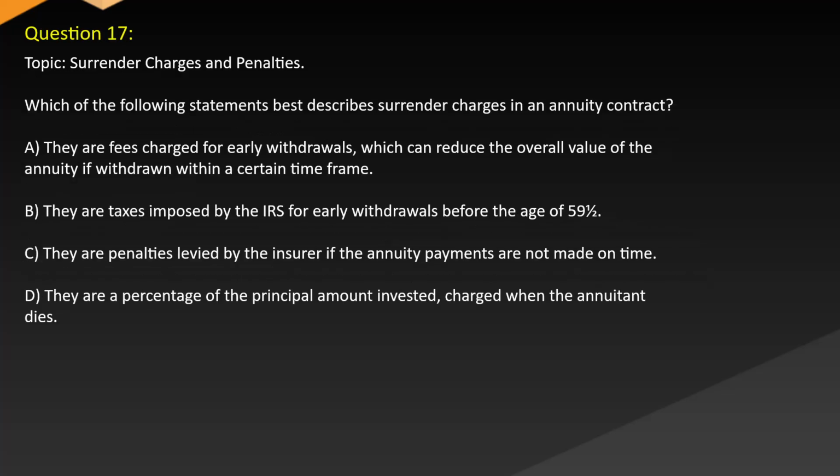Question 17. Topic: Surrender charges and penalties. Which of the following statements best describes surrender charges in an annuity contract? A. They are fees charged for early withdrawals, which can reduce the overall value of the annuity if withdrawn within a certain time frame. B. They are taxes imposed by the IRS for early withdrawals before the age of 59 and a half. C. They are penalties levied by the insurer if the annuity payments are not made on time. D. They are a percentage of the principal amount invested charged when the annuitant dies.